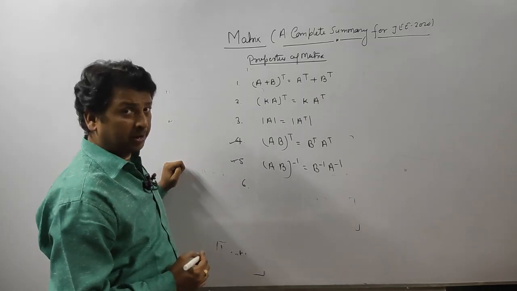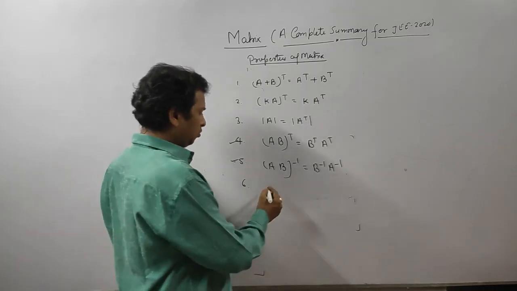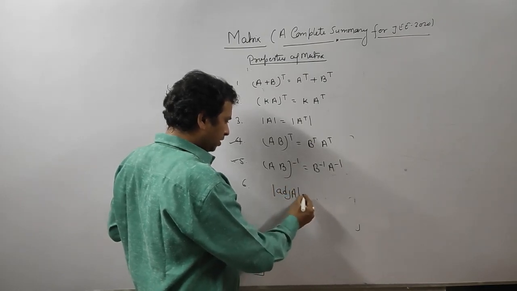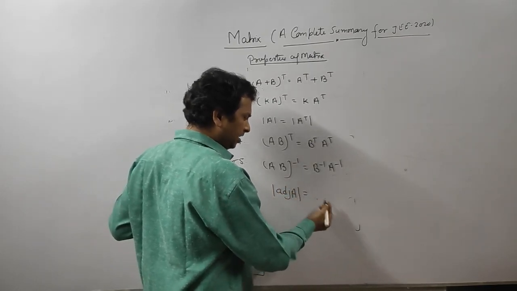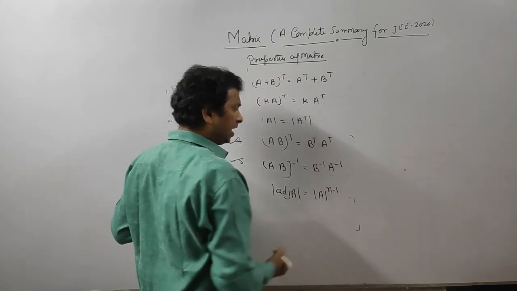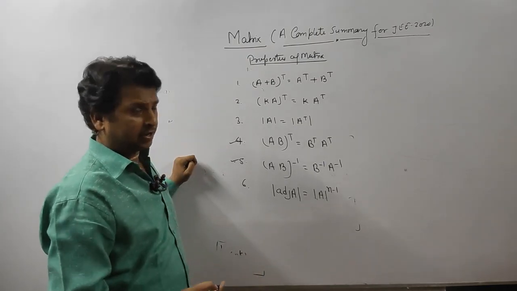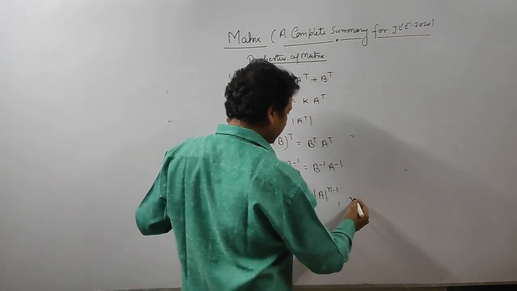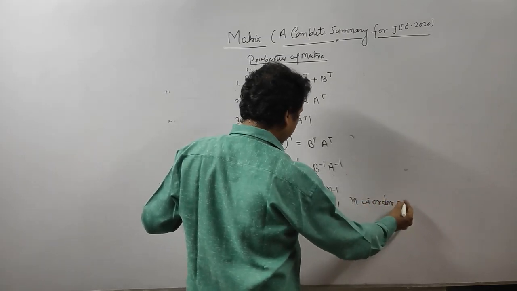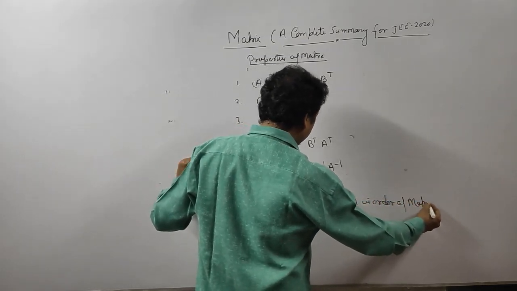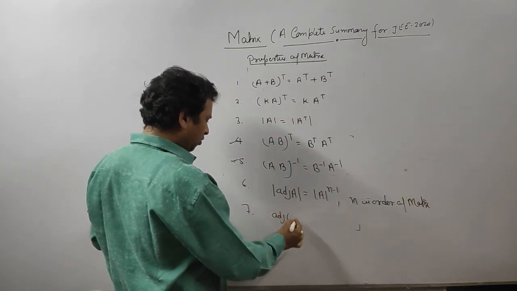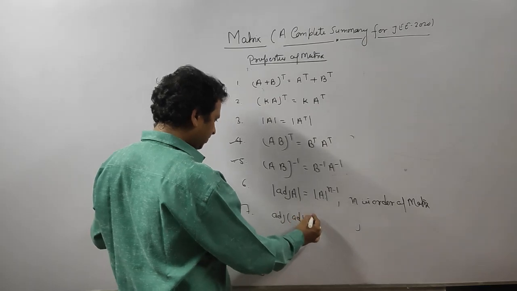Now come to some adjoint properties. The determinant of adjoint A is determinant of A to the power n minus 1, where n is the order of the matrix. What happens if we take the adjoint of adjoint A?